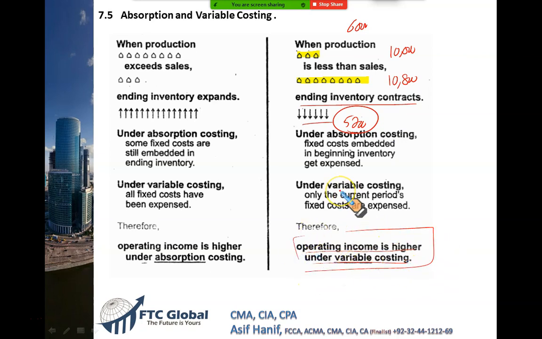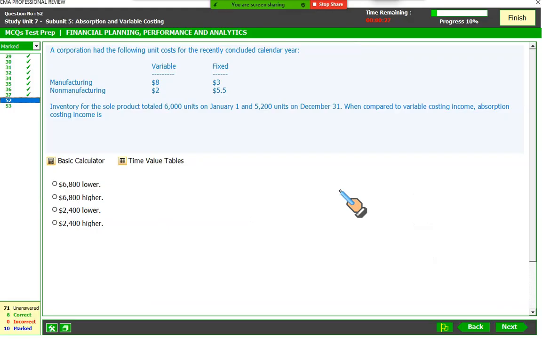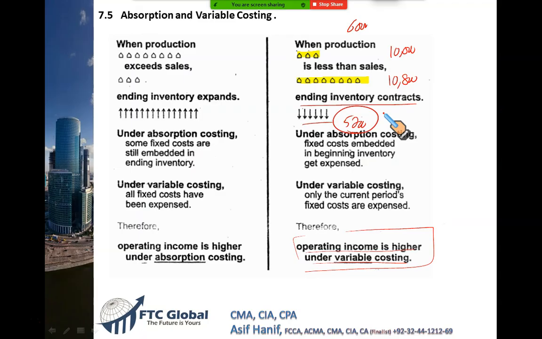This is what you need to learn well. Under this system, your variable costing profit would be higher. Now, compared to variable costing, the absorption costing income: since the question is in the opposite direction, operating income is higher under variable costing, or you can write it this way: operating profit under absorption costing would be lower.